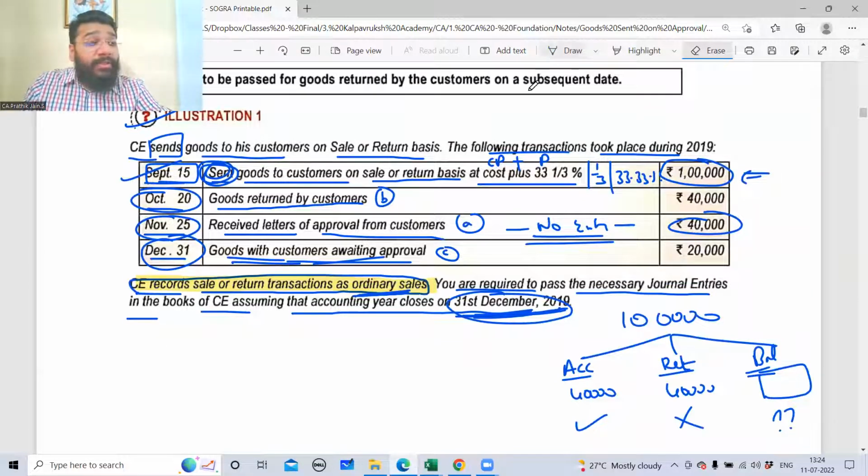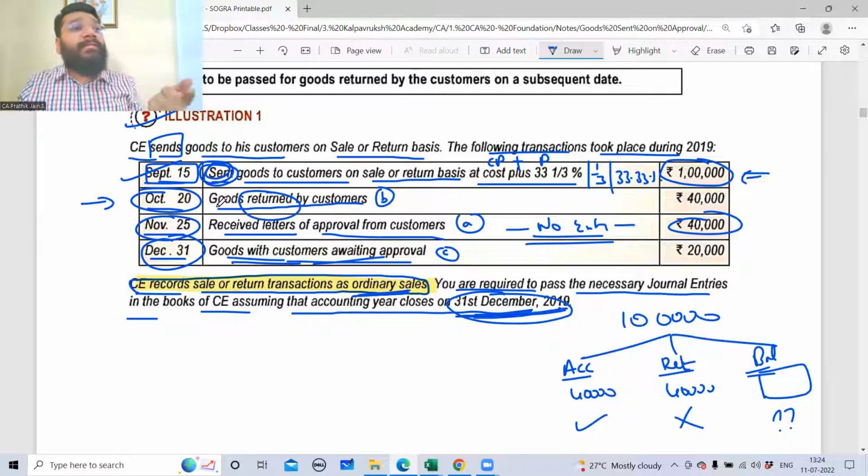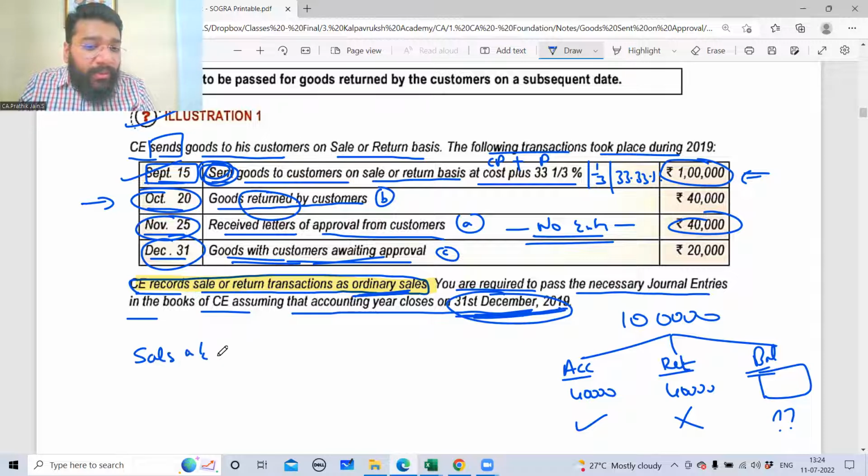Sales return to trade receivable? Sales return will not come here. Sales return means the customer has returned. In this October 20 entry, sales return was allowed because the customer returned the goods. When the goods are returned by the customer, you will record the entry in the sales return ledger. But here they are not returning it. So you will reverse the sales account. So sales account debit.